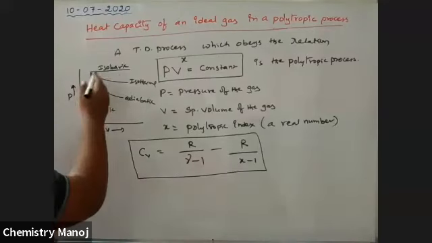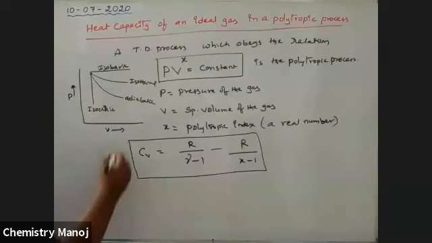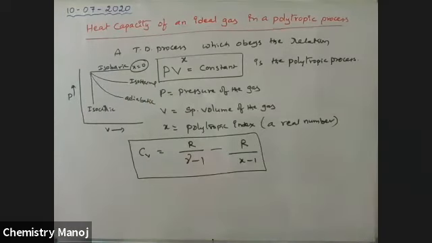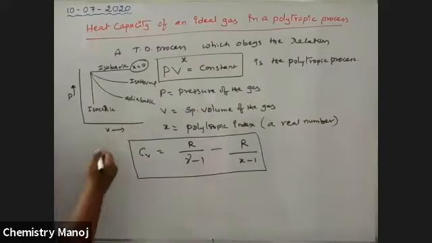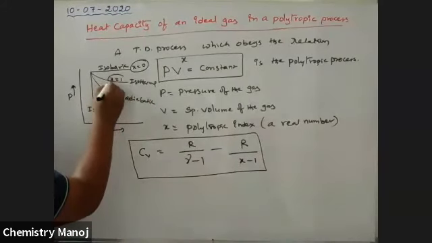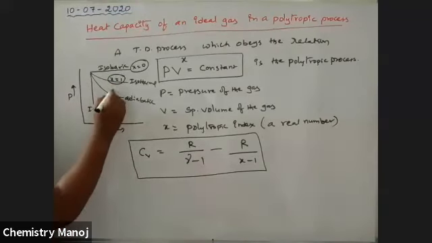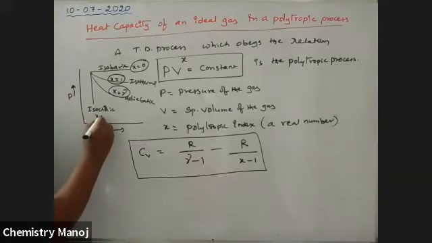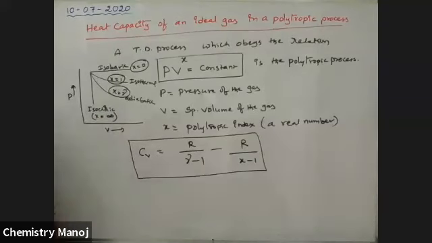So for isobaric, pressure constant, x is equal to 0. For isothermal, PV power x, so x is equal to 1. For adiabatic process, x is equal to gamma. Okay, so it is very, very important. Next, for isochoric, x is equal to infinity. So these are the different values for different processes.